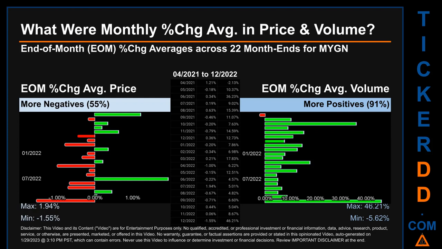Price saw an end-of-month max of 1.94% in average percentage change along with a minimum of -1.55%. For volume, the maximum and the minimum monthly percentage change were respectively 46.21% and -5.62%.